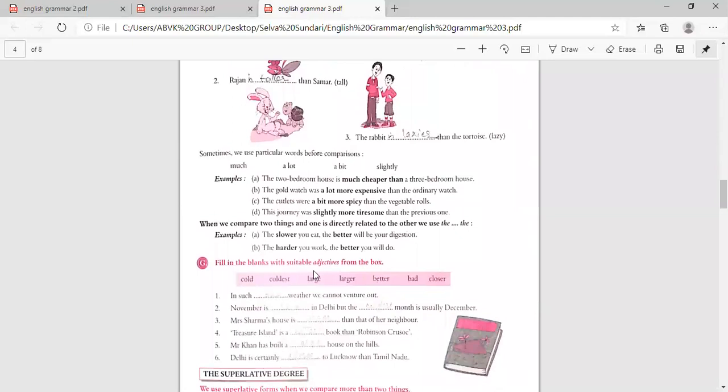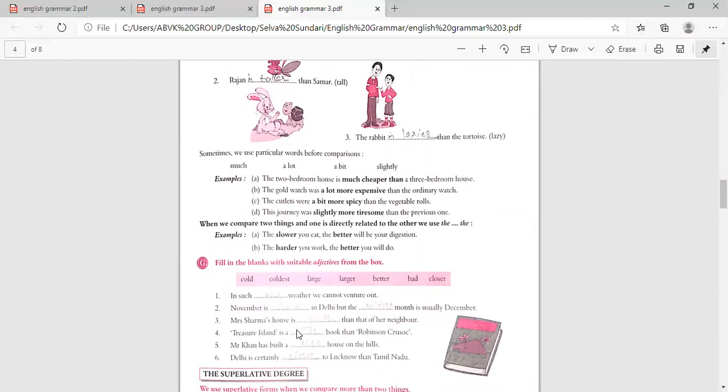Now fill in the blanks with suitable adjectives from the box. Cold, coldest, large, larger, better, bad, closer. In such bad weather, we cannot venture out. November is cold in Delhi, but the coldest month is usually December.